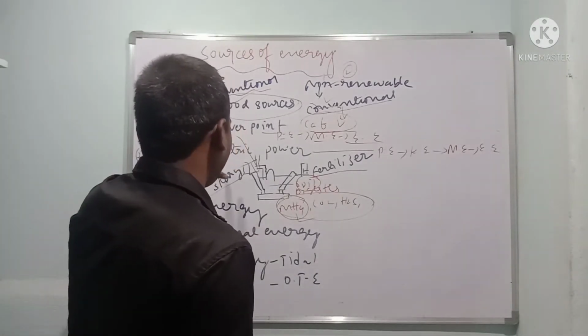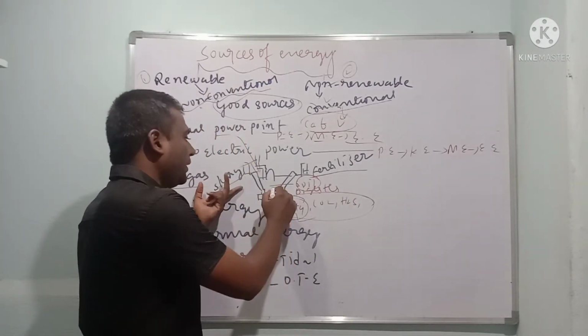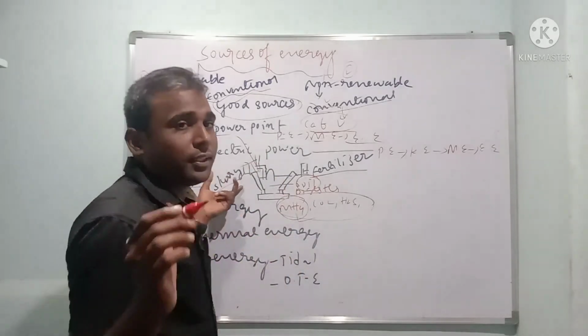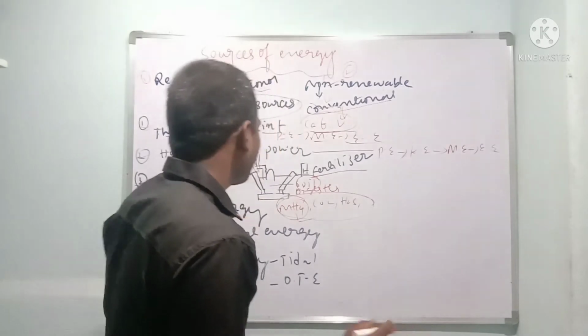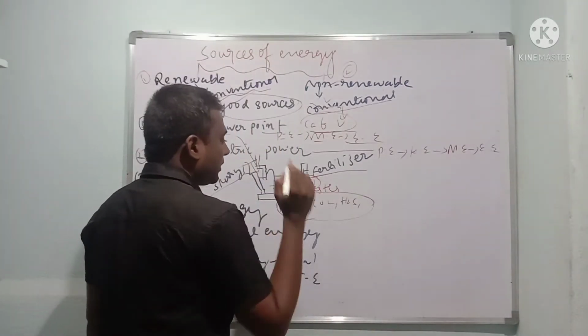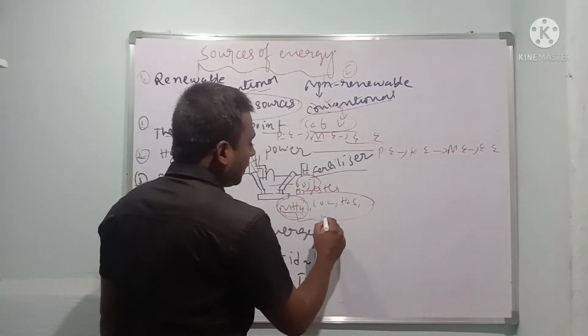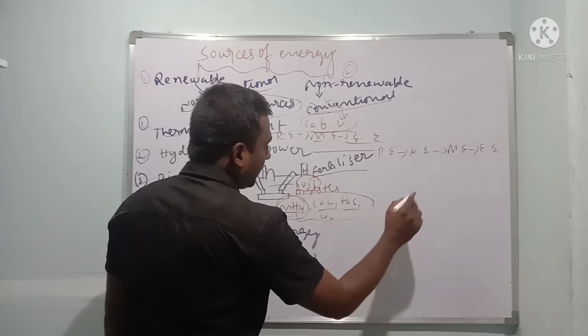What happens in the biogas plant? We are going to put slurry inside. That is called slurry. What does slurry mean? A mixture of waste things plus water and soil. Now here it is going to produce gases: methane, hydrogen, carbon dioxide, hydrogen sulfide.